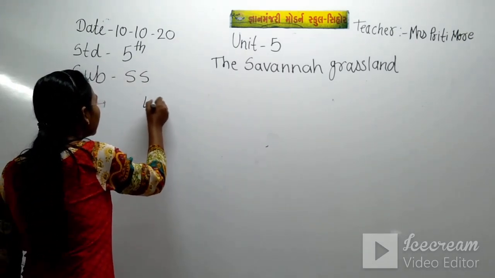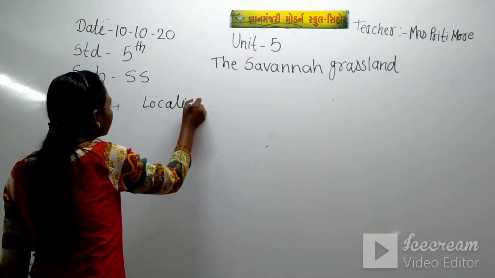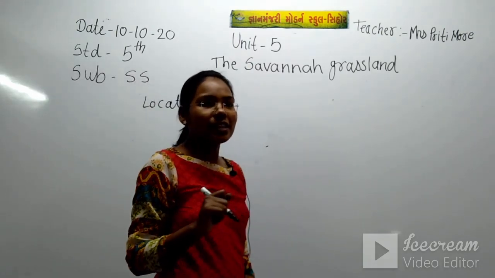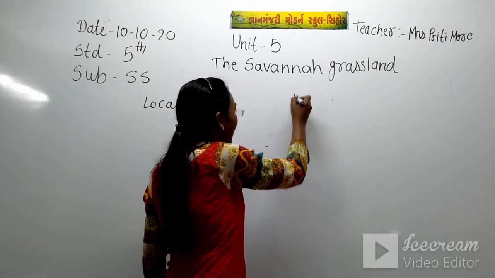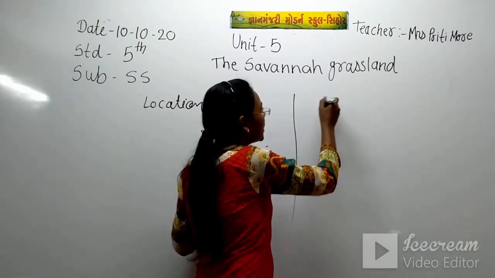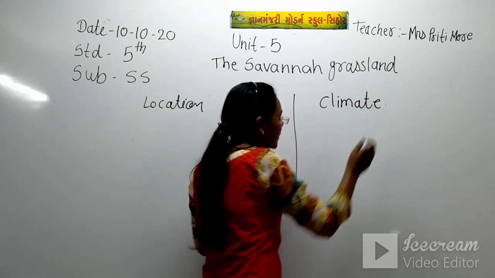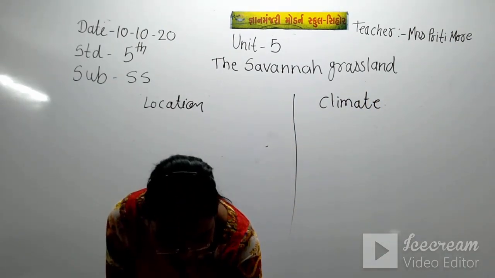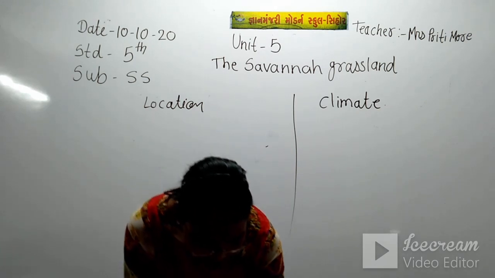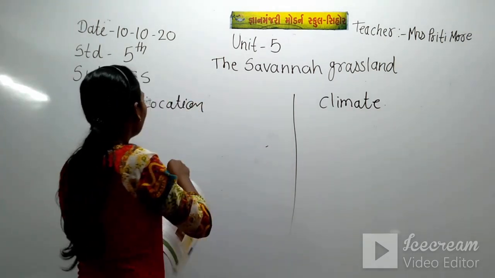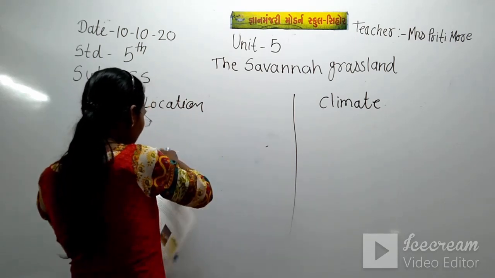First here the location: which continent and which countries are coming in the savanna grassland region, and here we will write about the climate. Okay, now what is the location of this?